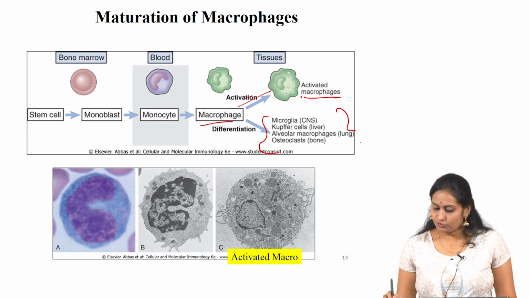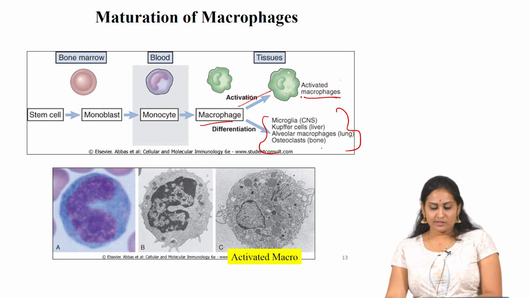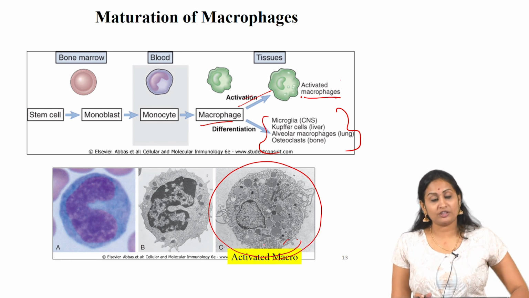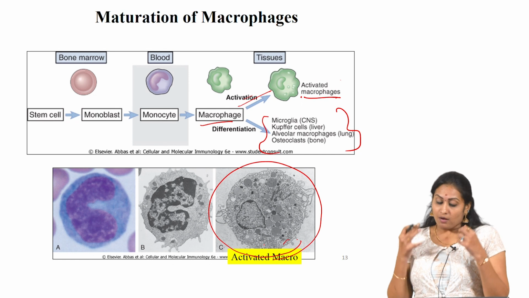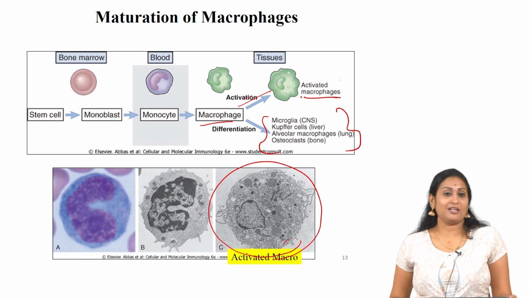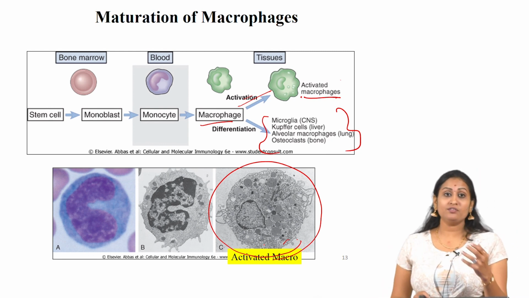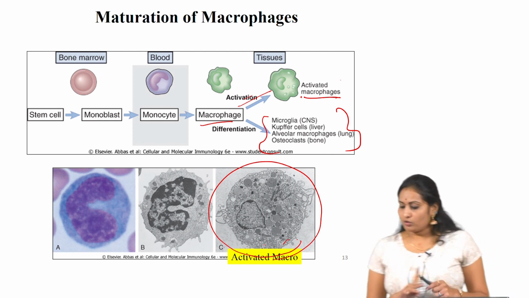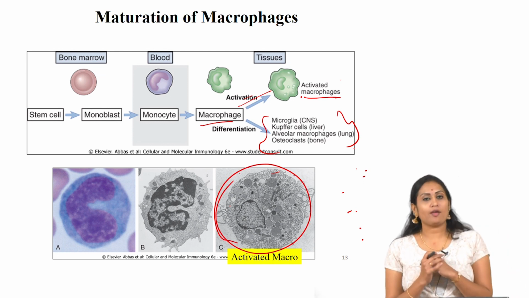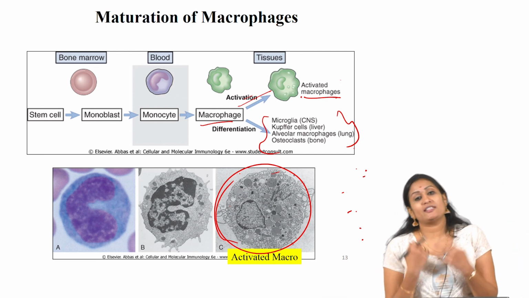And these are the tissue specific macrophages, and the lower panel shows the activated macrophages. You can see how large it is. The activated macrophage differs in terms of morphology, and also in the number of organelles as well as the complexity of its structure. So, activated macrophages are more effective than the resting macrophages in killing pathogens for several reasons.